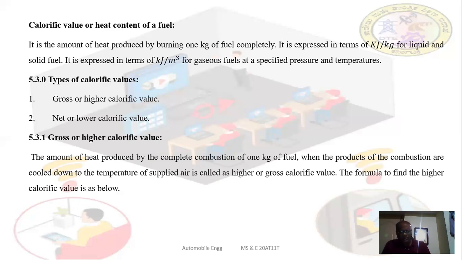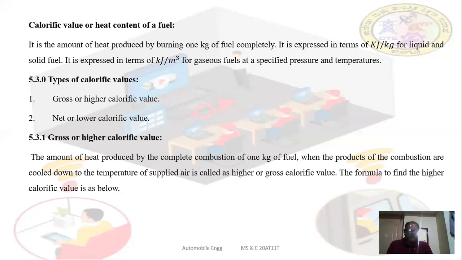The gross calorific value is the amount of heat liberated during the complete combustion of unit mass or volume of the fuel. The fuel liberates some burnt gases, and the heat in the burnt gases, once they are cooled, if also taken into account along with the liberated heat, becomes the higher calorific value, or gross calorific value.